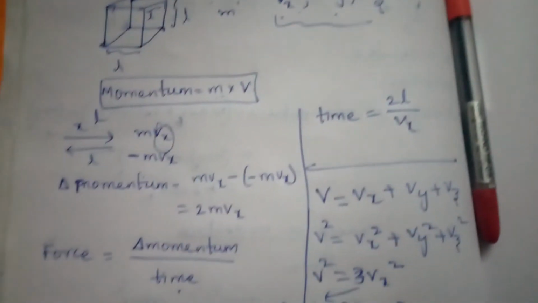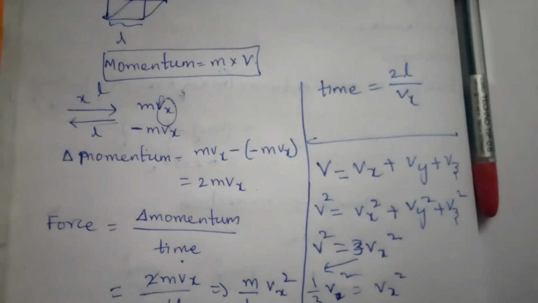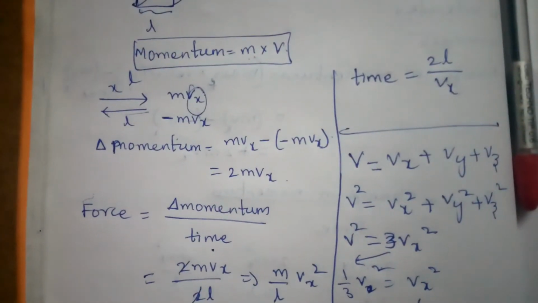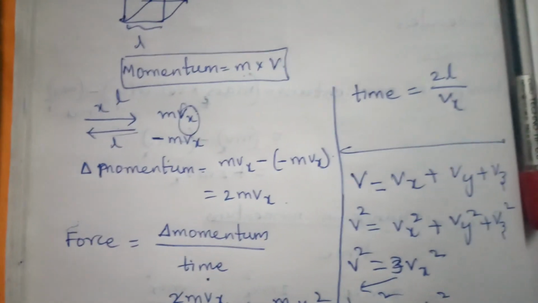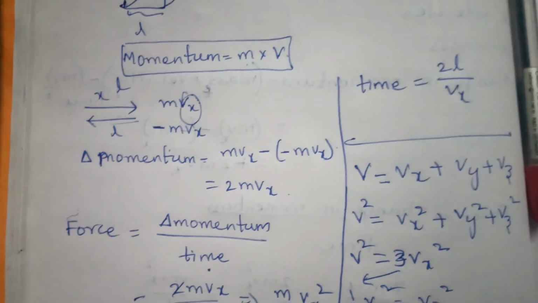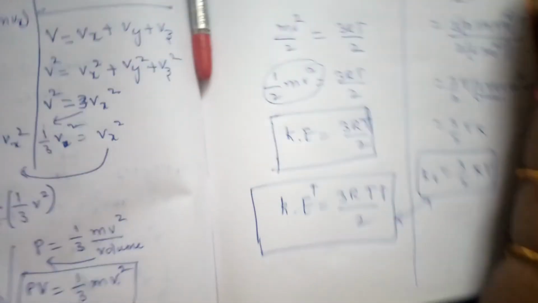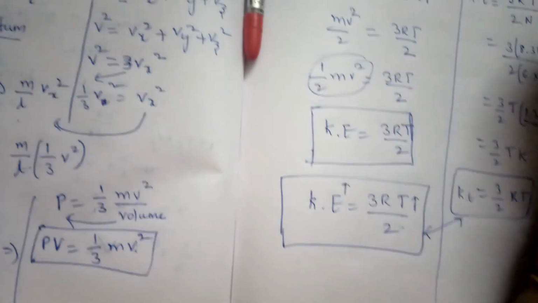Most probable velocity means the velocity possessed by the largest number of atoms. Average velocity is the arithmetic mean of all velocities. RMS is the square root of the mean of the squares of the velocities. And kinetic energy formula is 3 by 2 RT or else 3 by 2 kT.